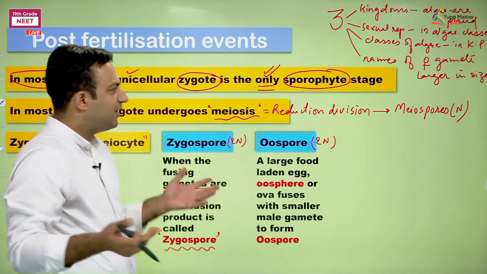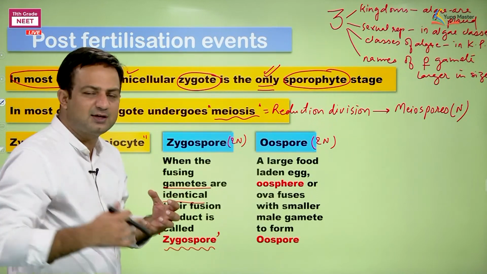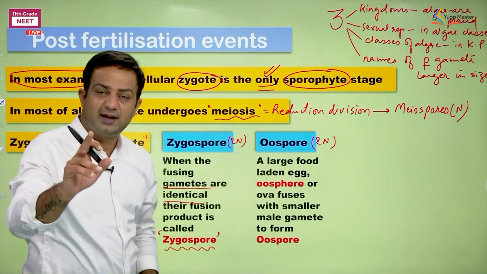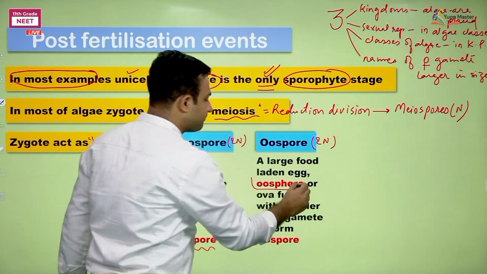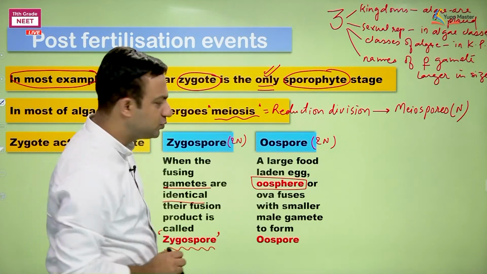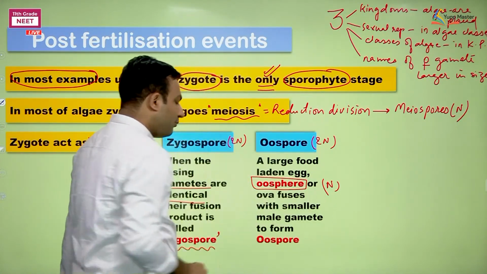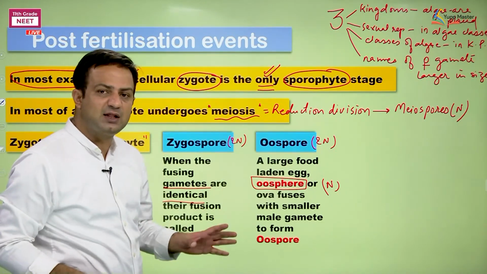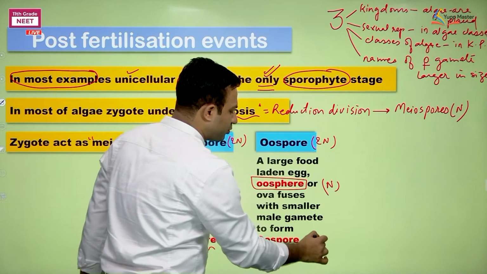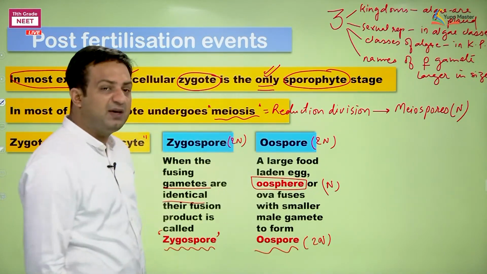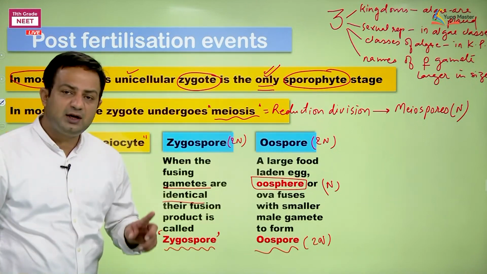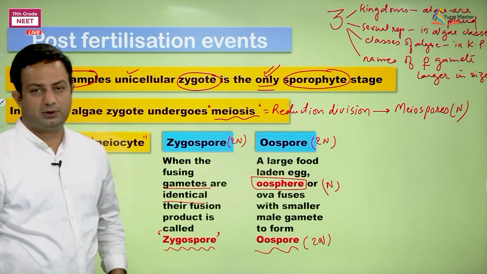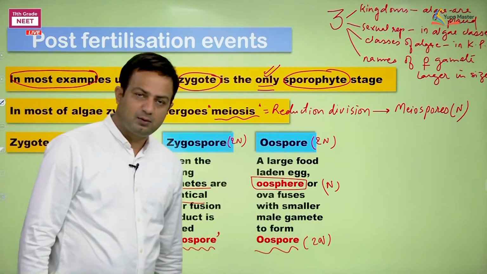This is the way I tried to recollect the things that we have studied in the past. Here is the thing that I have mentioned, zygospore and oospore. Another name for female gamete is oosphere. What is the ploidy of oosphere? n. Whereas oospore is the product of fusion of dissimilar gametes where the female is larger, so we call oospore diploid, obviously. Be clear, don't get confused. Read the words carefully whenever you get questions on oosphere and oospore. Remember this one, right?